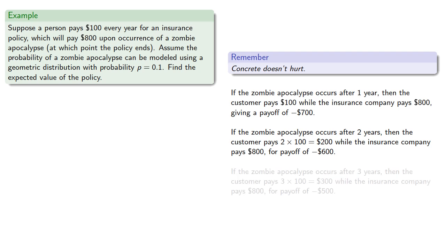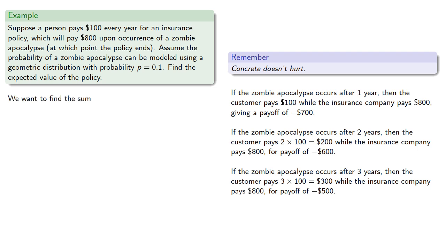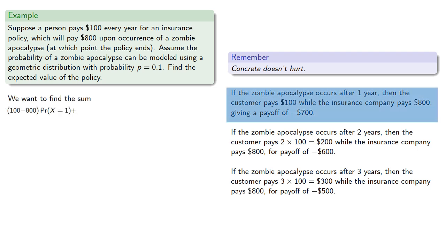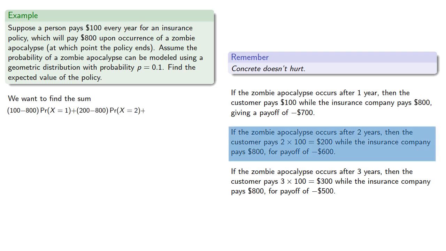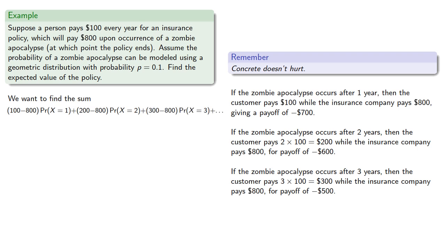And if the zombie apocalypse occurs after 3 years, then the customer pays $300, while the insurance company pays $800, for a payoff of minus $500. And so it looks like we want to find the sum 100 minus 800 times the probability X equals 1, plus 200 minus 800 times the probability X equals 2, plus 300 minus 800 times the probability X equals 3. In other words, we're looking at 100n minus 800 times the probability that X equals n, or filling in our geometric probability formula.